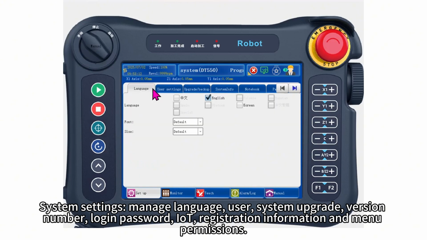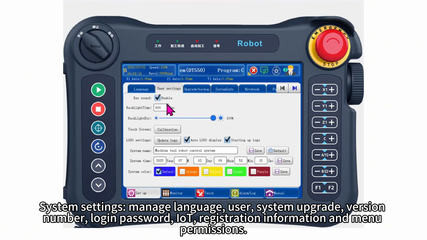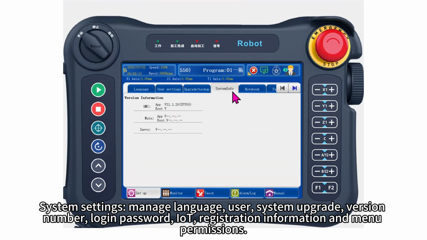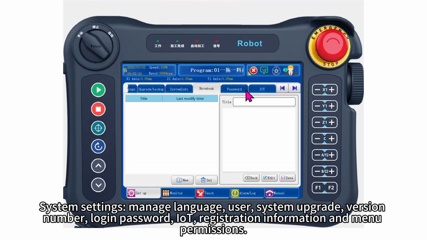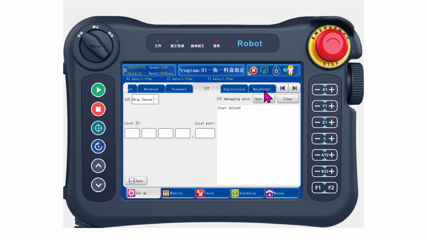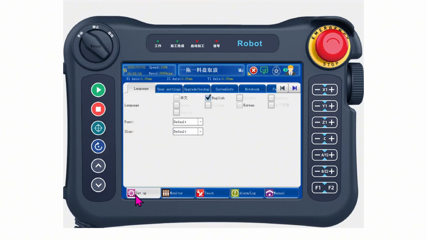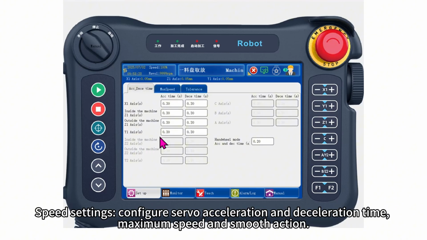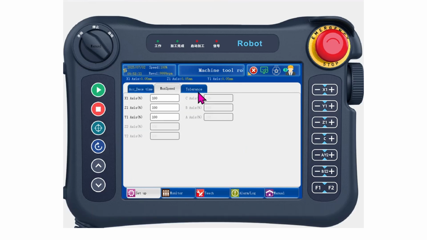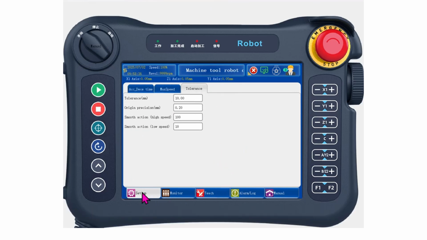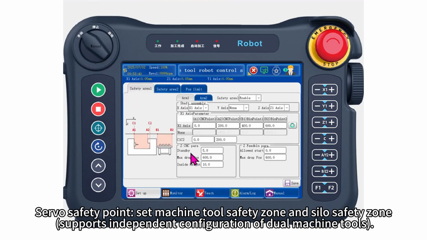System settings manage language, user, system upgrade, version number, login password, IOT, registration information, and menu permissions. Speed settings configure servo acceleration and deceleration time, maximum speed, and smooth action. Servo safety point set machine tool safety zone and silo safety zone. Supports independent configuration of dual machine tools.